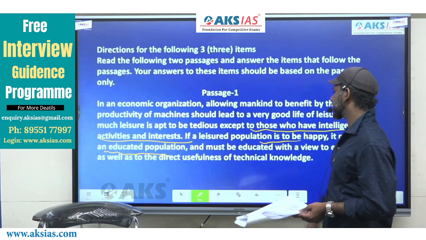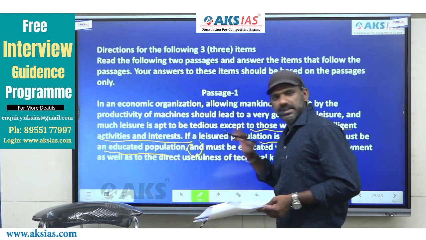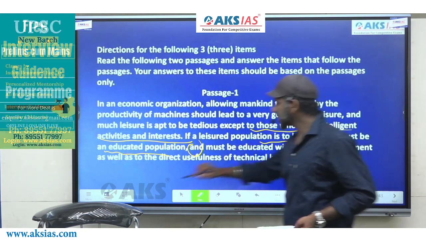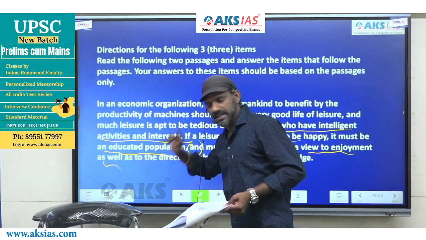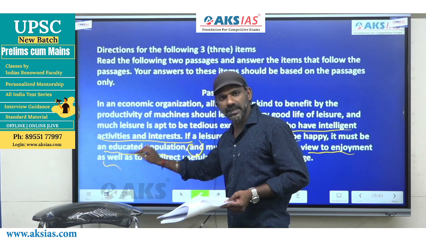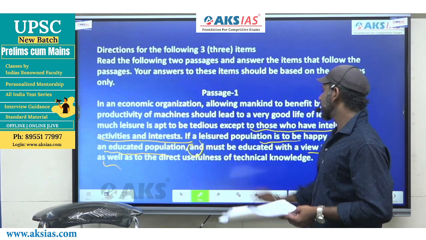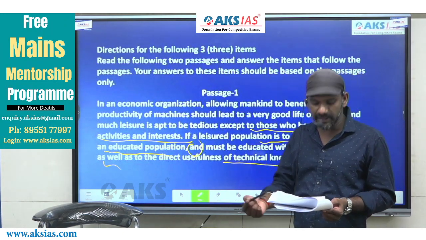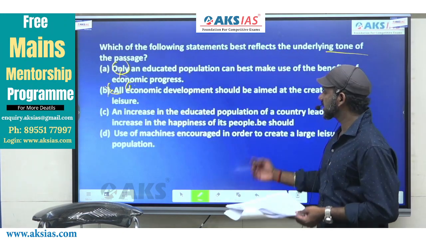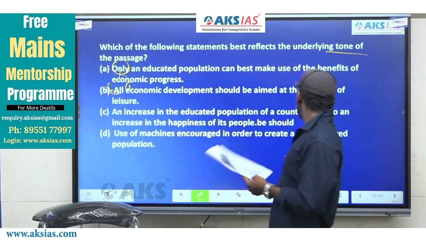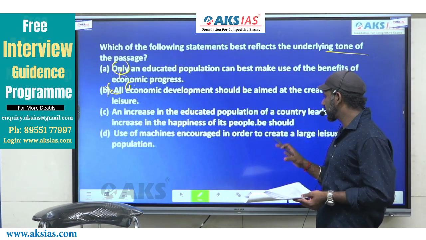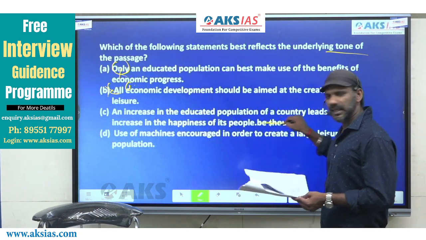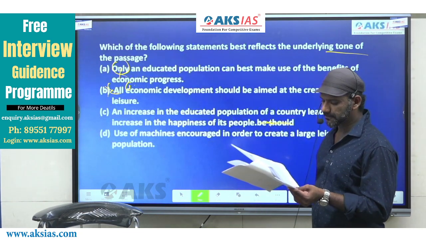And the last part says, and support indicator must be educated with a view to enjoyment as well as. So they must be ready to enjoy. One more thing has to be done, given after the support indicator as well as to direct usefulness of technical knowledge, then they can get happiness, they'll enjoy leisure. C tells us the same thing. An increase in educated population of a country leads to an increase in happiness of its people. It's a typing mistake, fine. It ends here. Come to D.